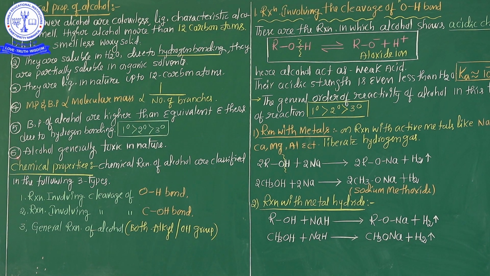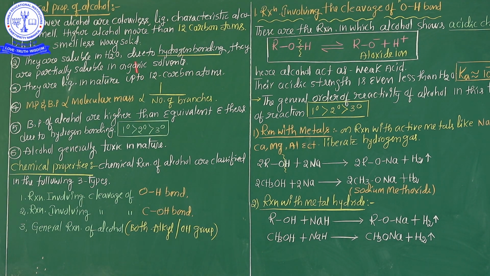And the last and final point in the physical properties of alcohol: alcohol is generally toxic in nature. Toxic means poisonous. These are the physical properties of the alcohol. These 6 points are very very important for board level, from the 2 marks point of view as well as the 3 marks point of view. Keep it in your mind, my dear students.